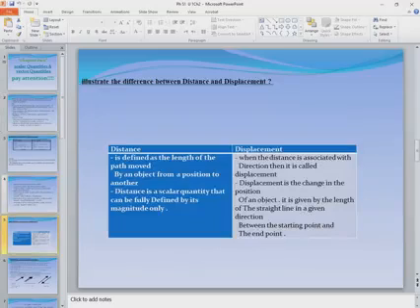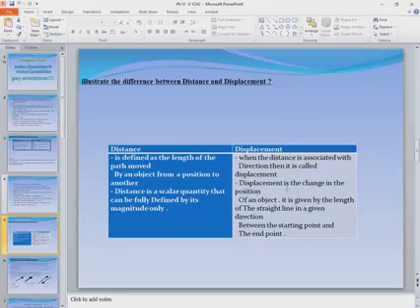Now we can quickly make the difference between distance and displacement. As you see here, distance is defined as the length of path moved by an object from a position to another, and the distance is a scalar quantity that can be fully defined by its magnitude only. But when the distance is associated with direction, then it's called displacement.